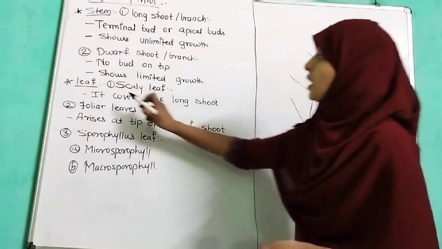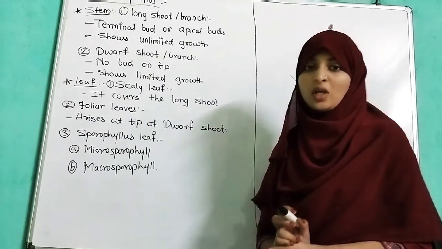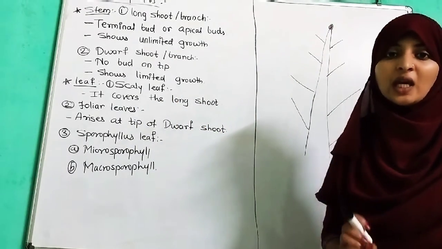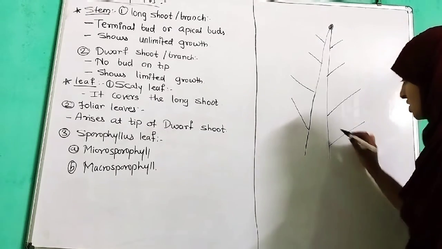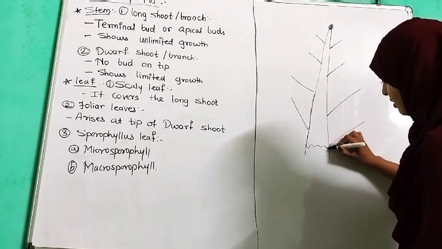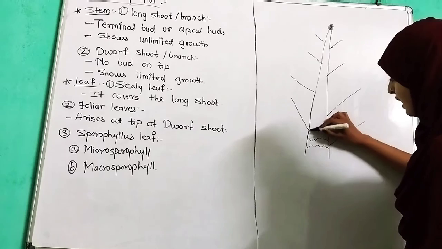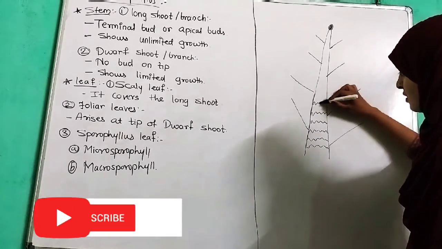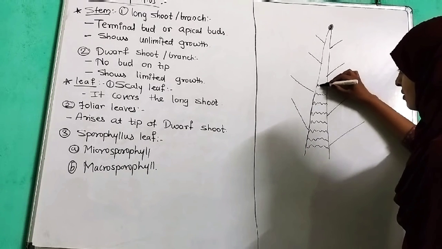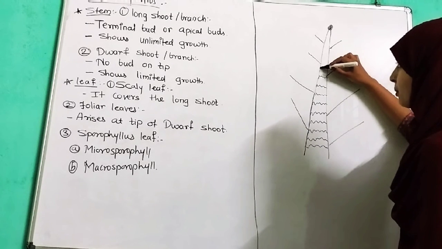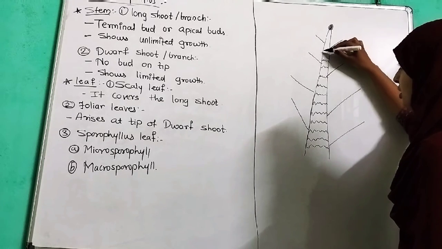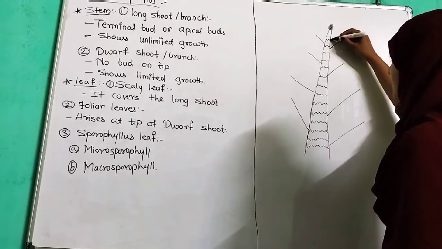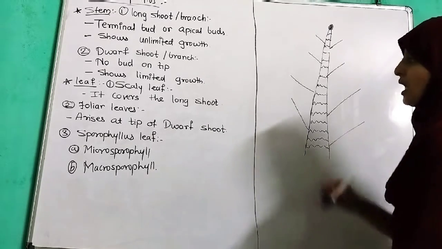Now this shows a leafy structure, the scaly leaves, which cover the long shoot region. So we are going to draw this: the scaly leaves cover the male axis, and from the male axis the short branches, or dwarf shoots, are formed.